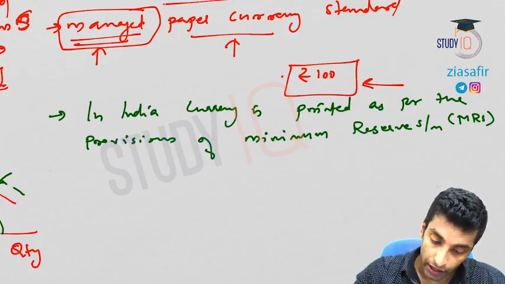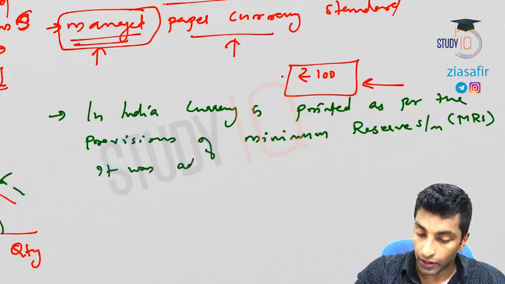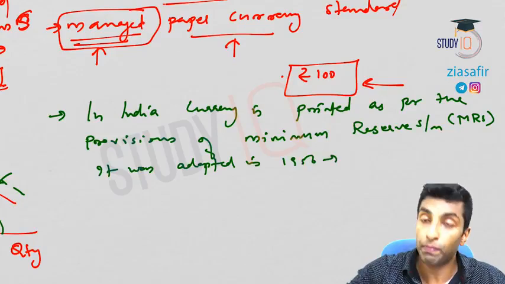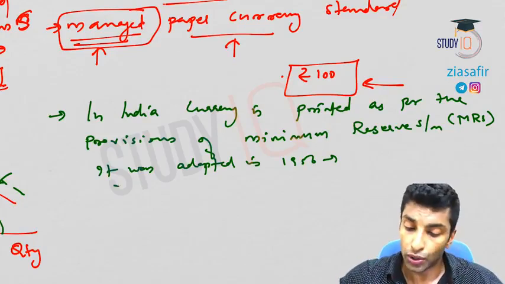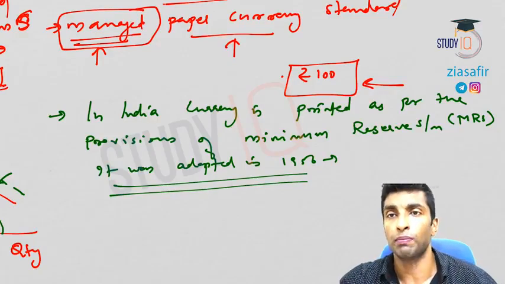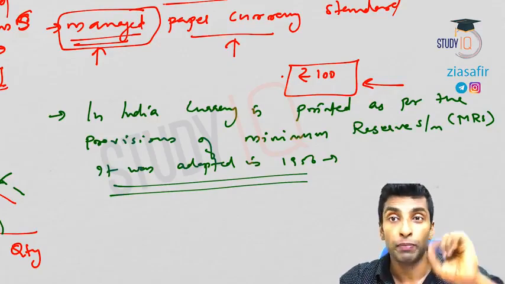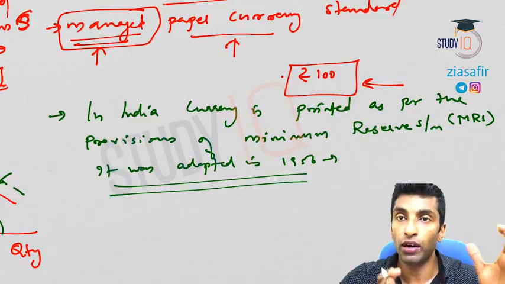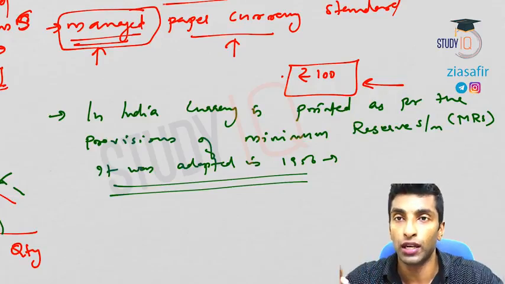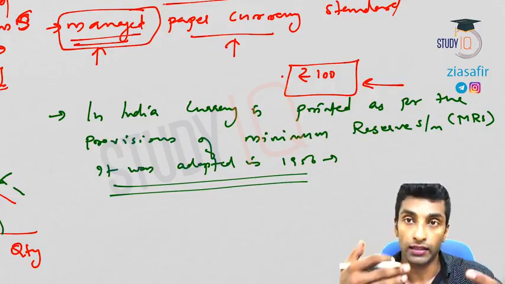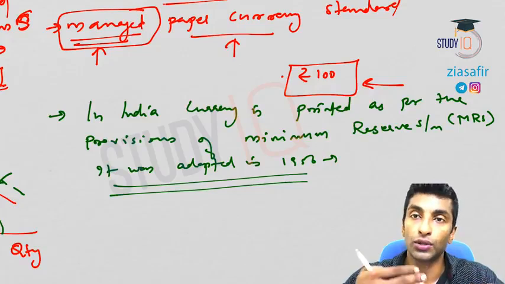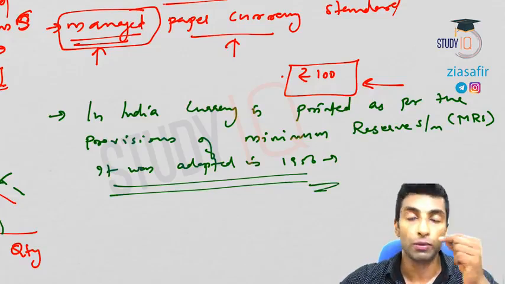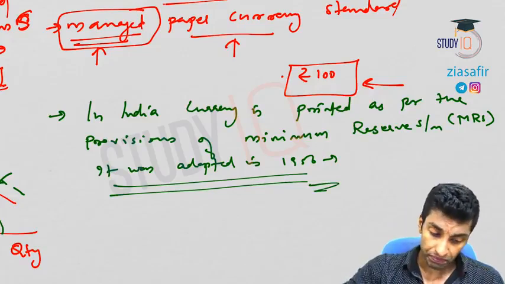It was adopted in 1956 in place of the proportional reserve system. So till then it was the proportional reserve system. Proportional reserve system means representative full bodied money, right? So you have to keep a proportional, equal amount of bullion with the issuing authority if you are issuing currency. So if 1000 rupee currency is issued, 1000 rupee worth of bullion has to be kept with RBI. So till 1956 we were following that method.